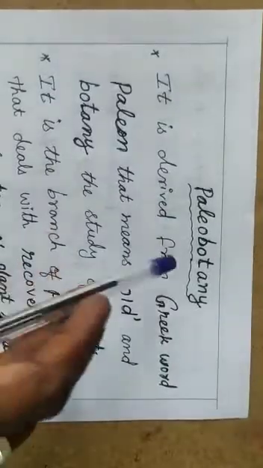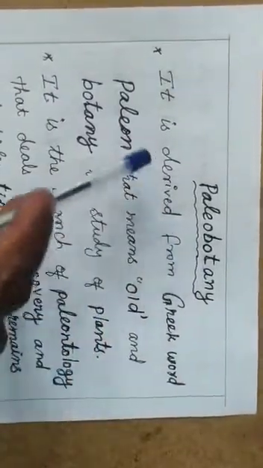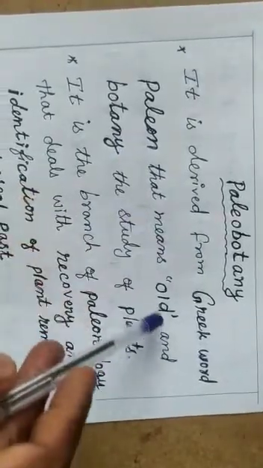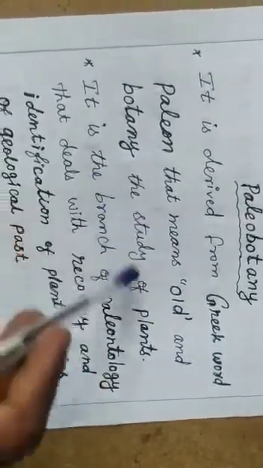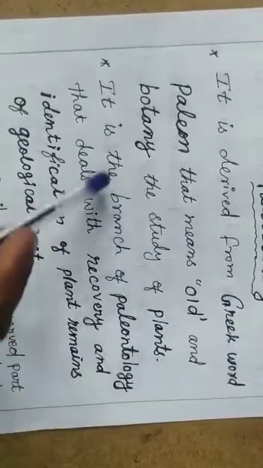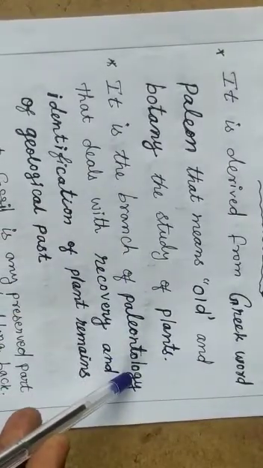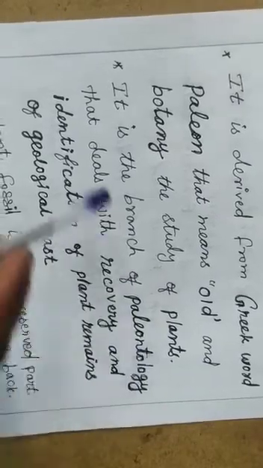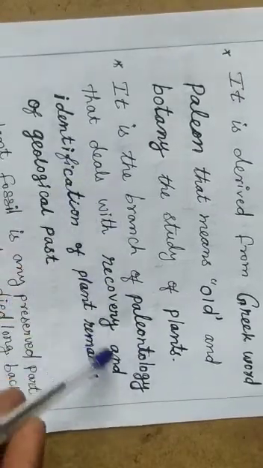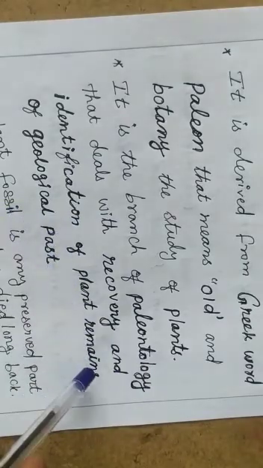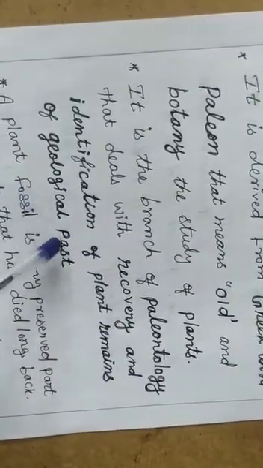Next is paleobotany. It is derived from the Greek word palaios, that means old, and botany, the study of plants. It is a branch of paleontology. Paleontology is the study of fossils that deals with recovery and identification of plant remains of the geological past.